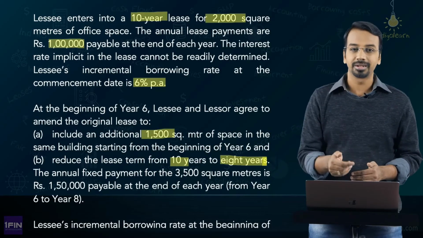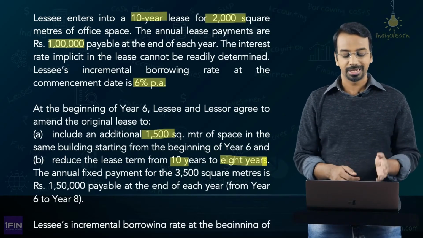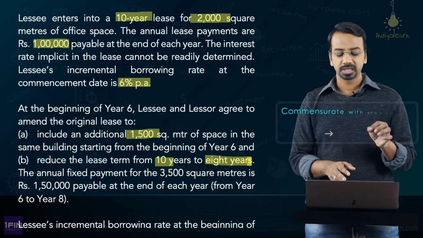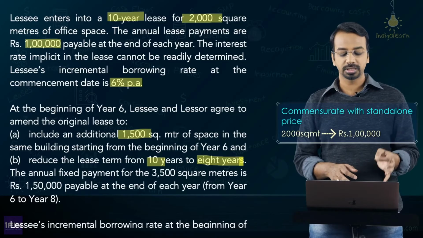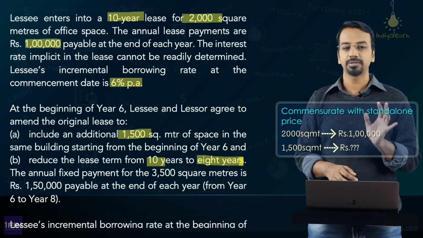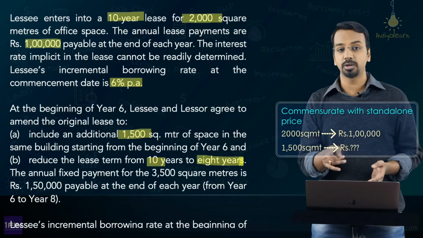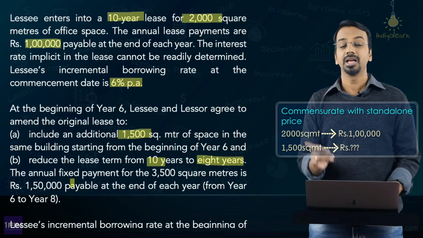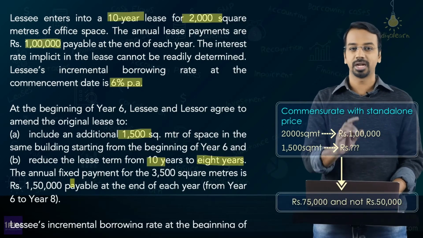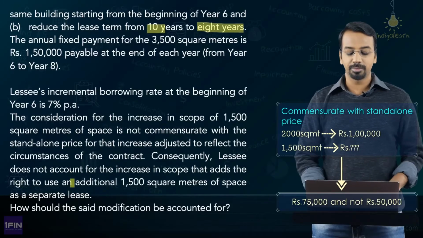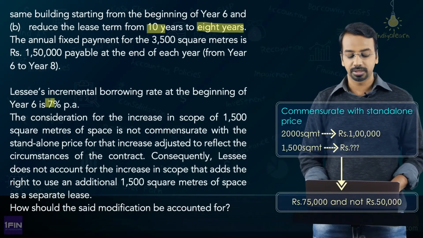So, what is the revised rental for 3500 square meters of space? It is 1,50,000. Now, do you think it is commensurate? If 2000 square meters is at 1 lakh, which means 500 square meters should be at 25,000, so 1500 square meters should be at 75,000. So, instead of 1,50,000, it should have been 1,75,000 if you look at the commensurate rate. Reading further, lessee's incremental borrowing rate at the beginning of year 6 is 7%.